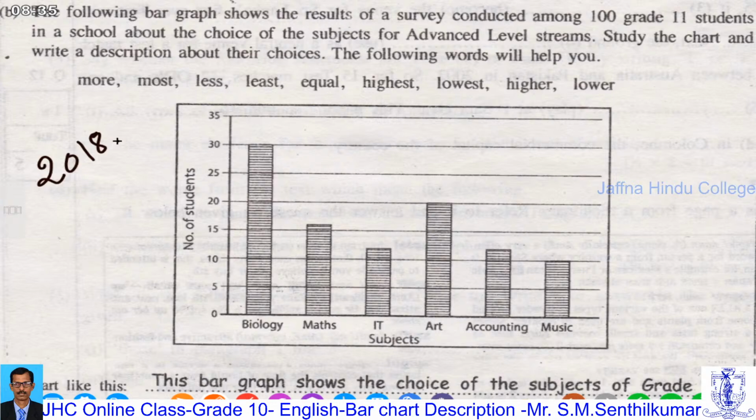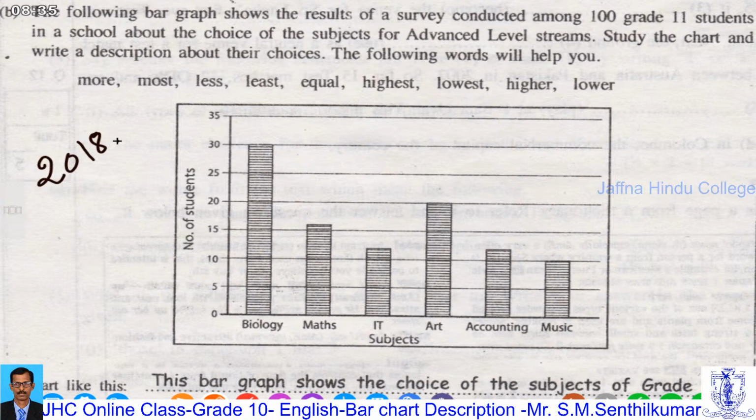The following bar graph shows the result of a survey conducted among 100 grade 11 students in a school about the choice of the subject for advanced level streams. Study the chart and write a description about their choices.